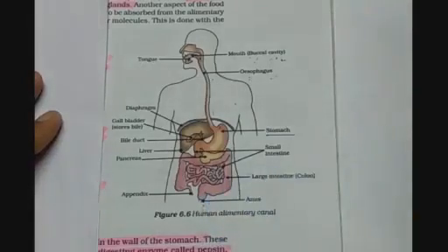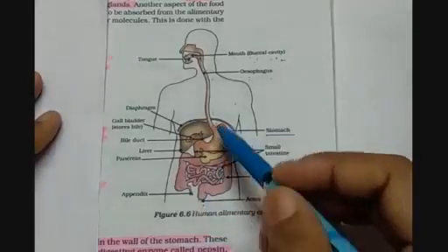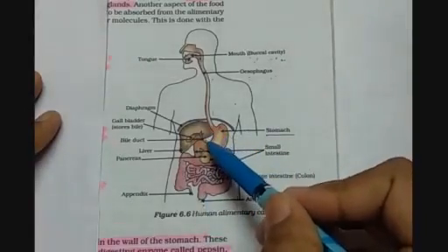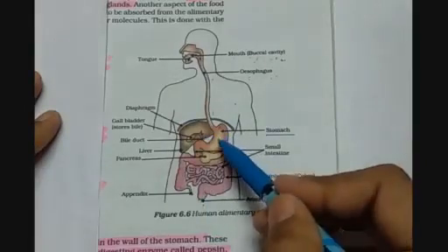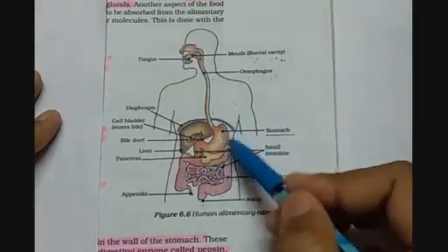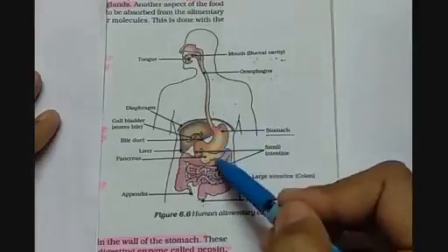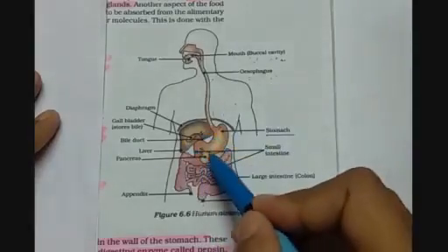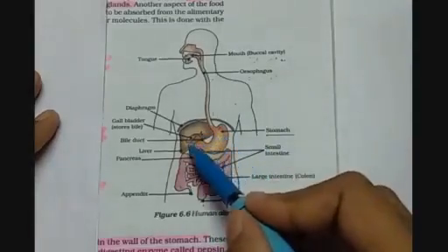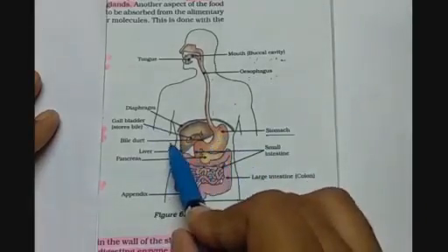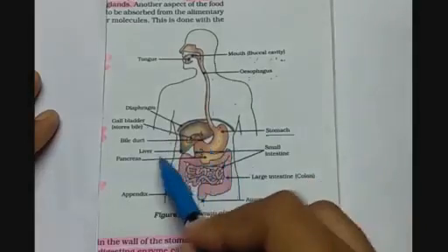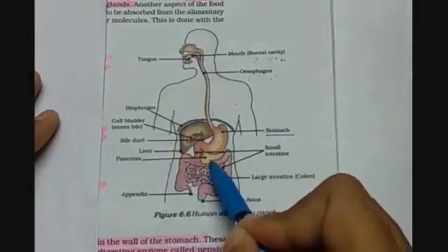So now here you can see that there are some more organs which are attached to the stomach or the alimentary canal. They have their own purpose. Here we have the liver, gallbladder, bile duct, then pancreas.